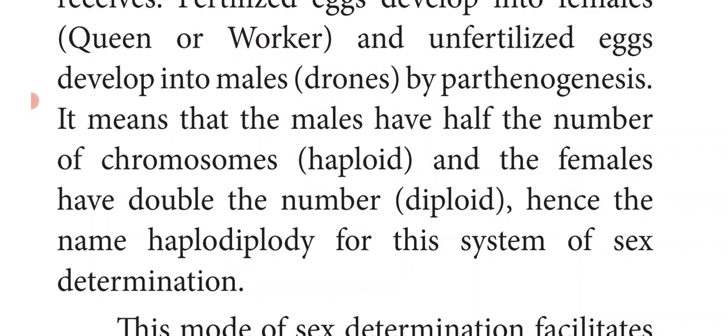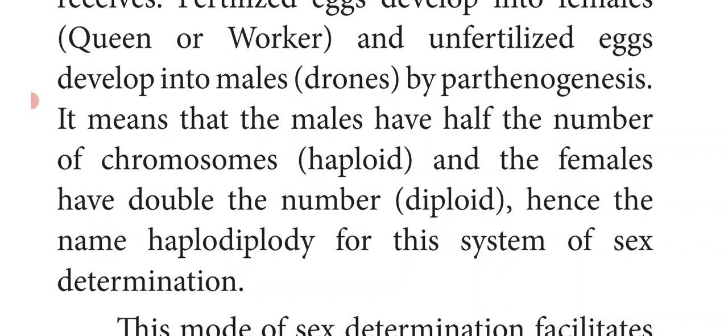The females have double the number. The unfertilized eggs develop into males, which are haploid, and the fertilized eggs, which have double the number of chromosomes, develop into females. Hence the name haplodiploidy for this system of sex determination.